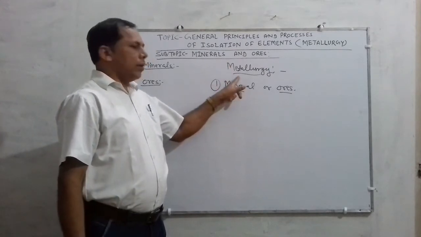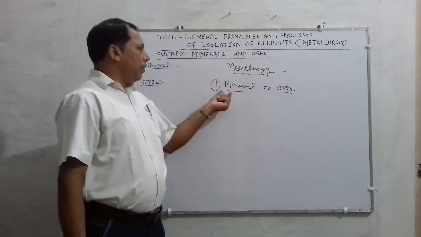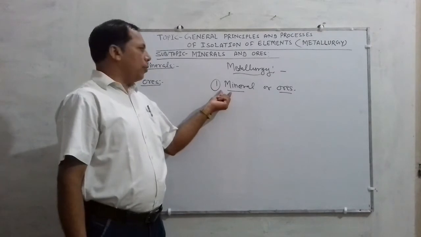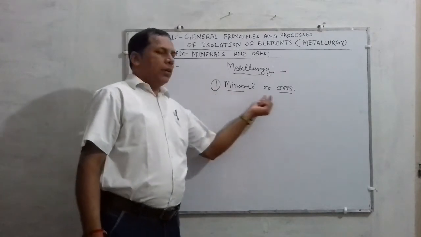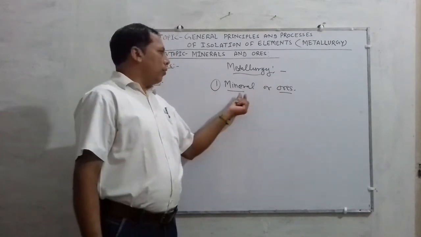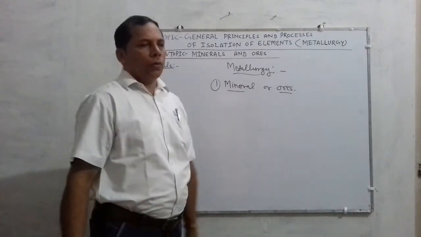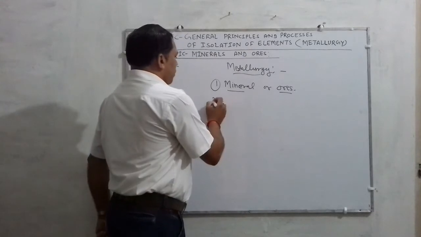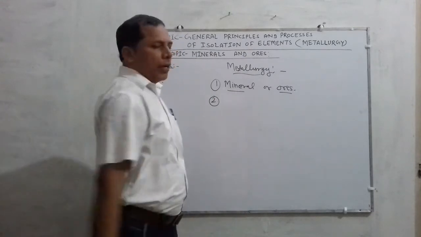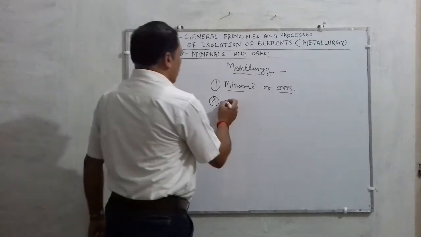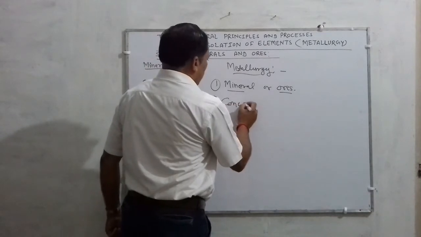In metallurgy, our first step is to know what a mineral is and what an ore is, and what the important formulas of the concerned minerals and ores are. The second step which we involve in metallurgy is the concentration of ore.